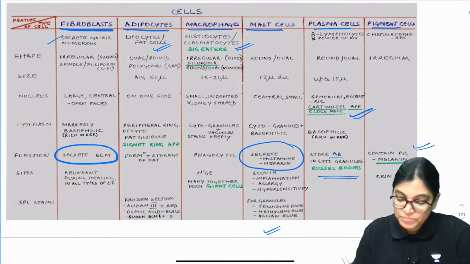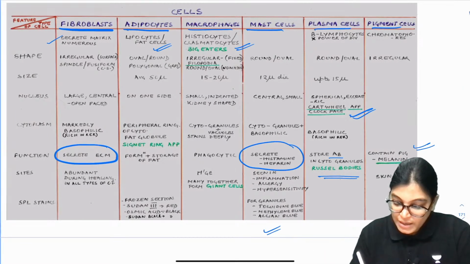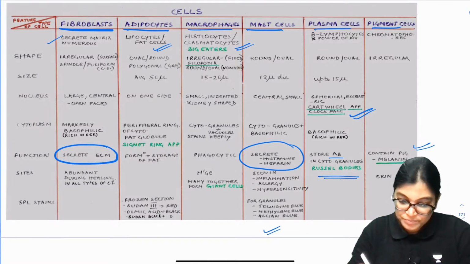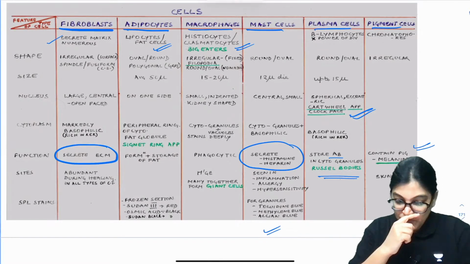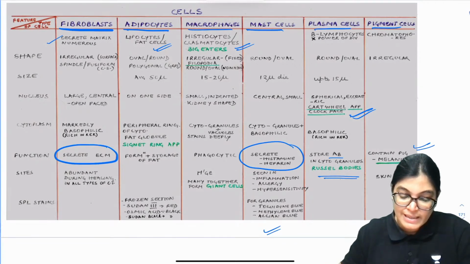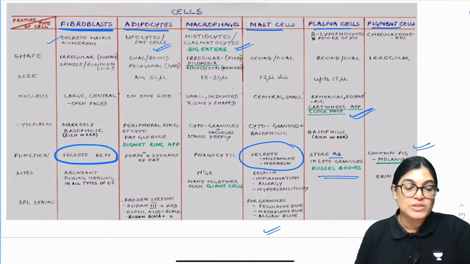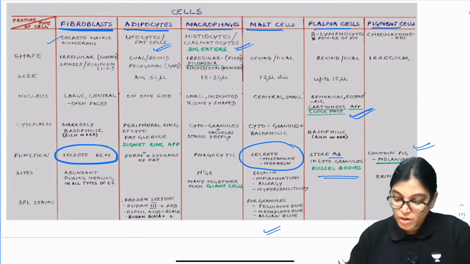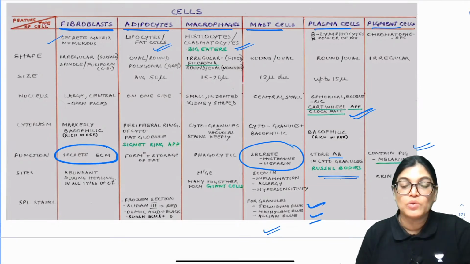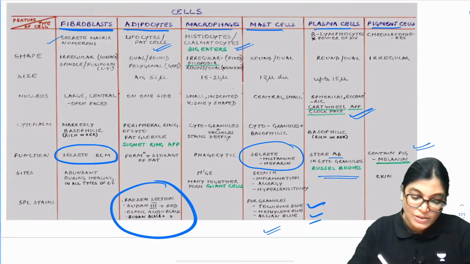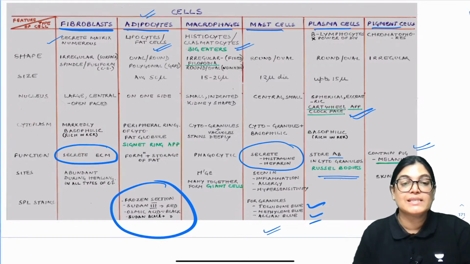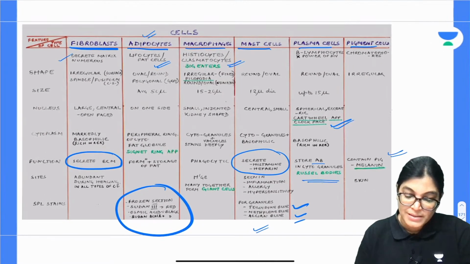Now another important point: mast cells are actually stained by special stains. What are the special stains used for staining of mast cells? Toluidine blue, methylene blue, and alkane blue. Special stains for adipocyte cells are frozen section, Sudan 3, osmic acid, and Sudan black. So these are the basic comparison of different types of cells.